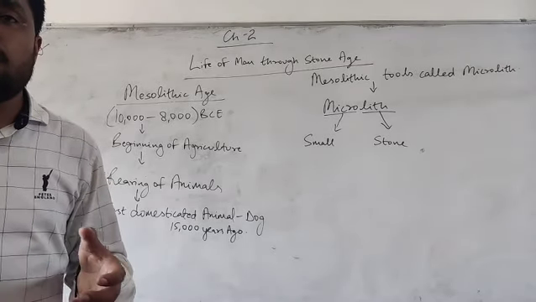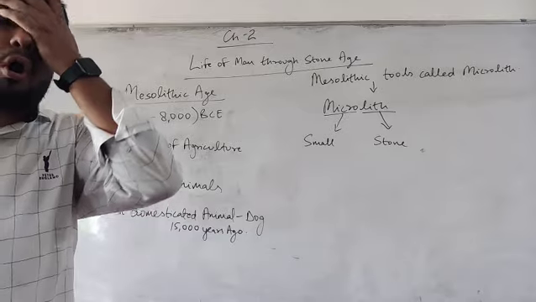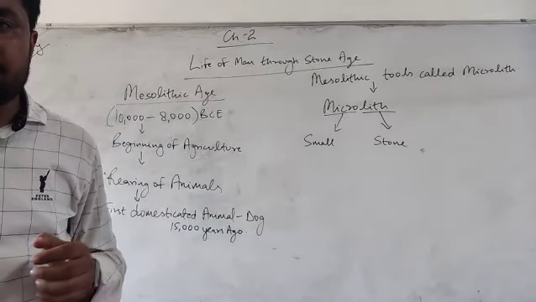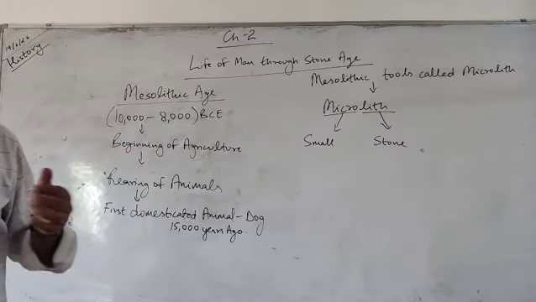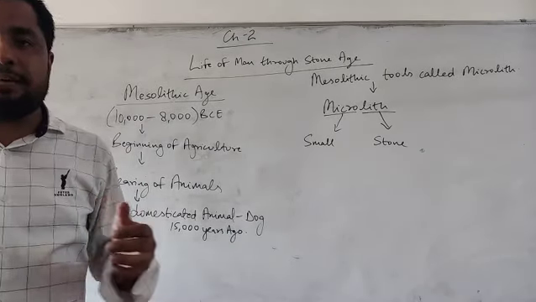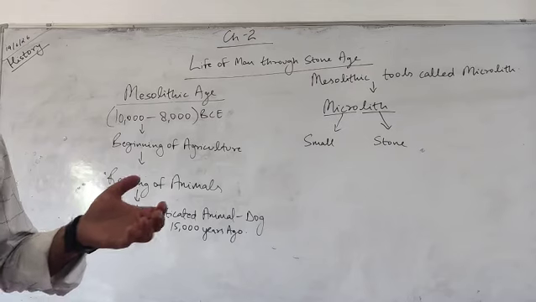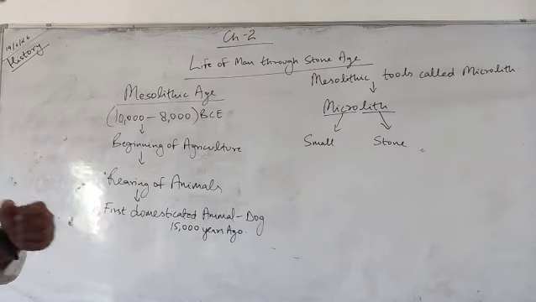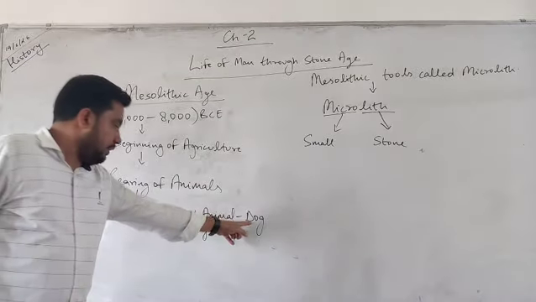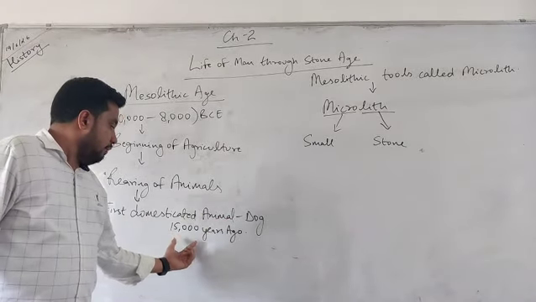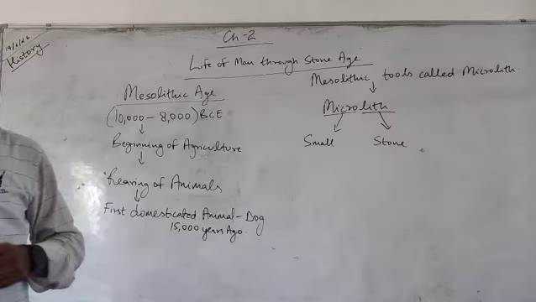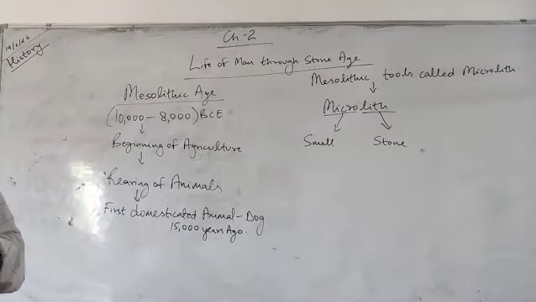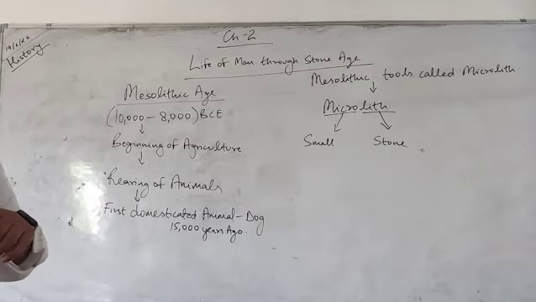That is, it was not a violent or wild animal which used to harm men for no reason. A domesticated animal can be tamed and accompanied, like most of us have dogs or cats at home. So the dog was the first domesticated animal, domesticated 15,000 years ago. This was the third important characteristic of the Mesolithic age.